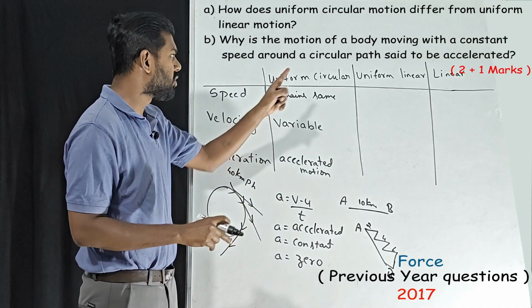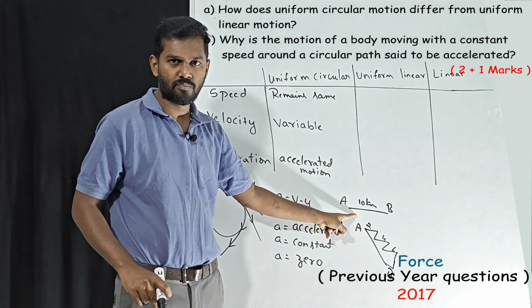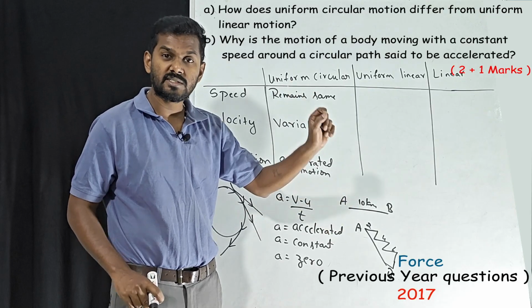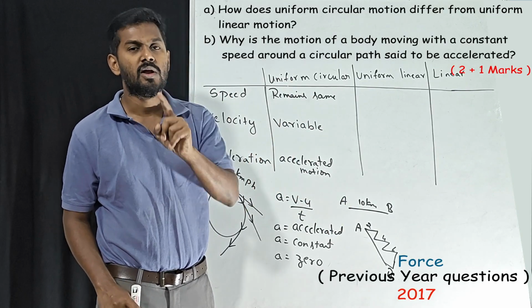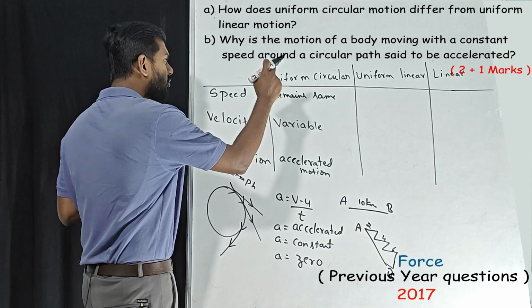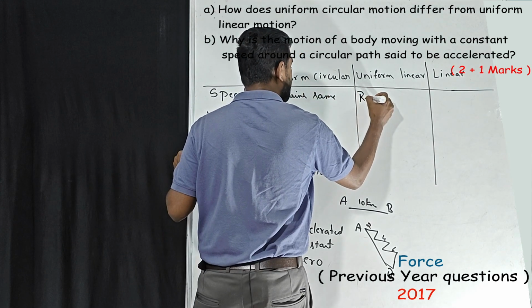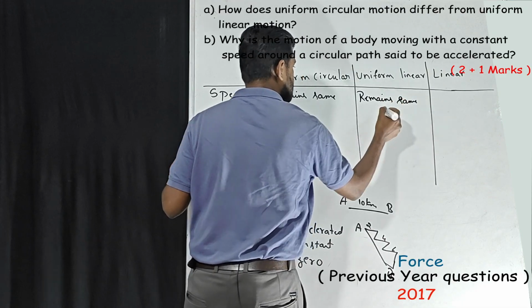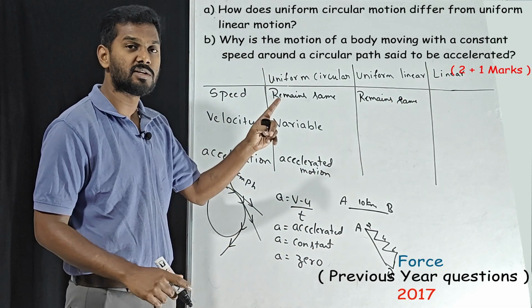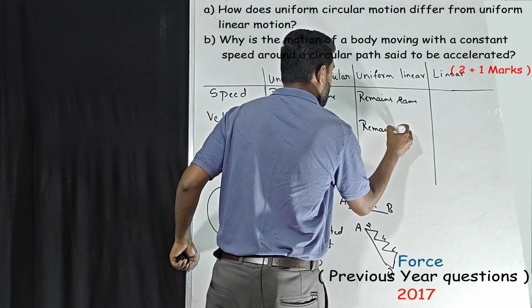Keep that in mind. So when it comes to uniform linear motion, it is a straight line, correct? So here distance will be equal to displacement. In uniform linear motion, speed remains the same. Next, velocity also remains the same.